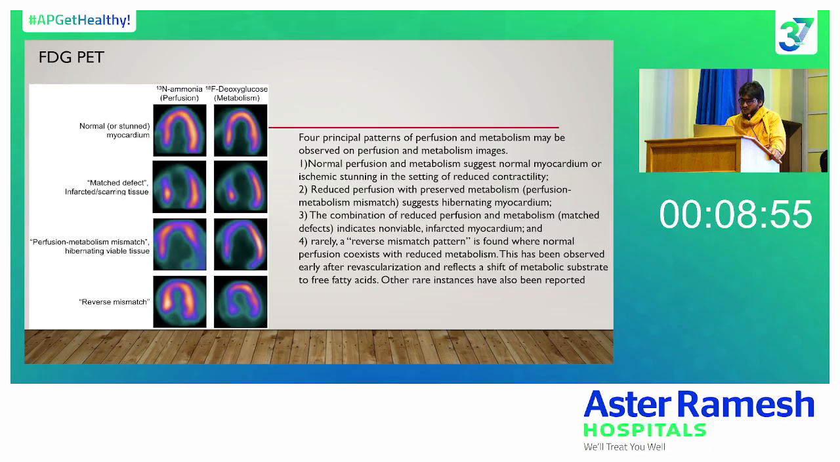So these four patterns are very important for this FDG PET: the normal, the match defect, the perfusion metabolism mismatch, and the reverse mismatch.